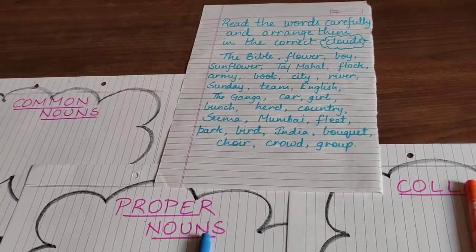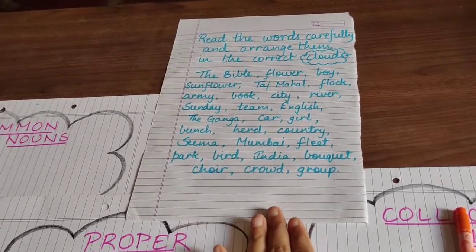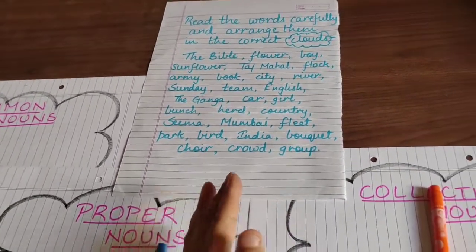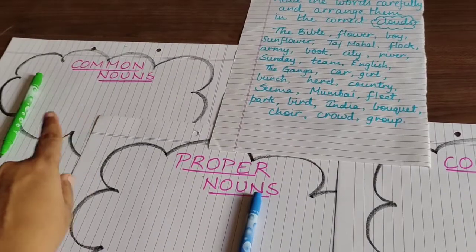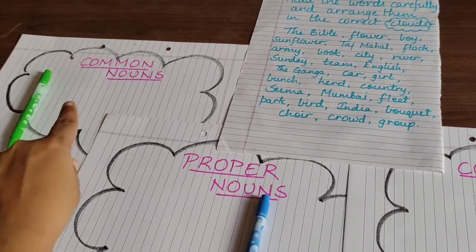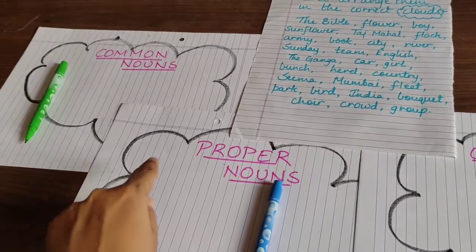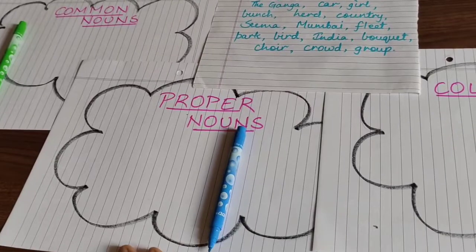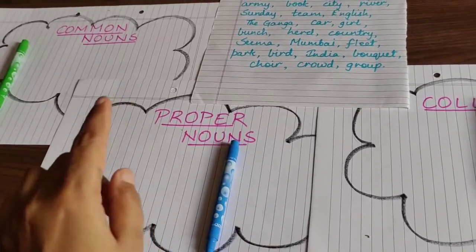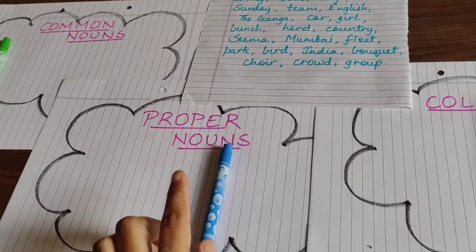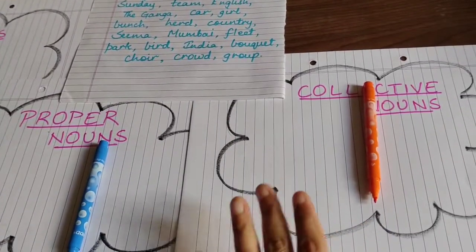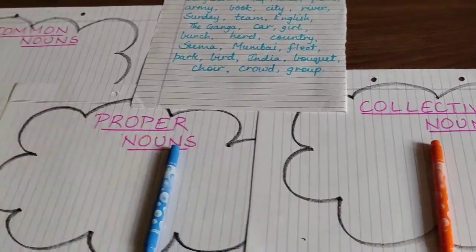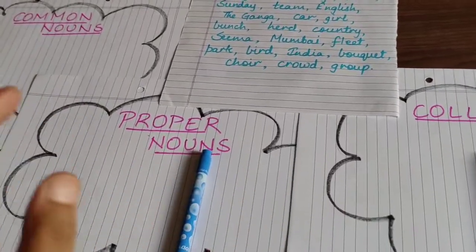As you can see on my table, there is a paper on which I have written all the words, and there are 3 more pages. On one page I have made a big cloud, and in that cloud I have written common nouns. Then on the second page I have made the same type of cloud and written proper nouns, and on the third page again I have made a cloud and written collective nouns. Is that clear? Now 3 clouds for 3 different kinds of nouns.